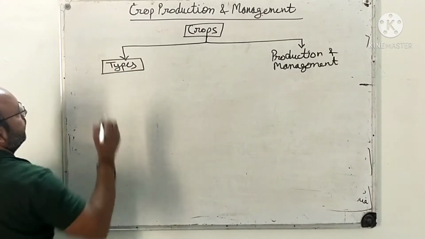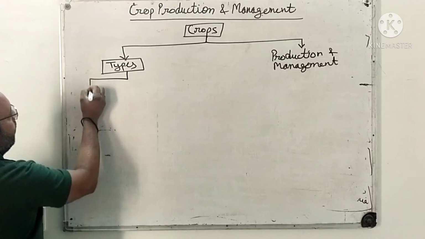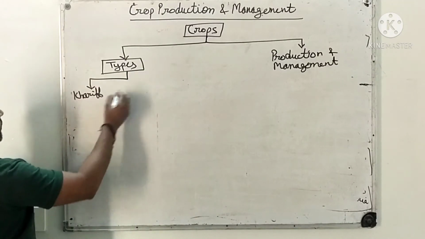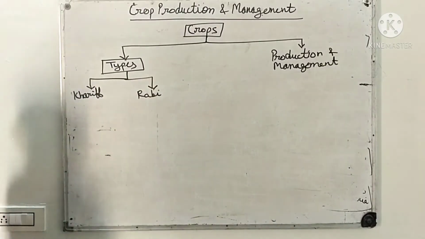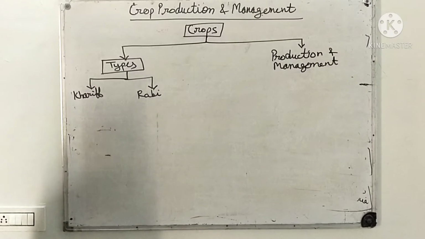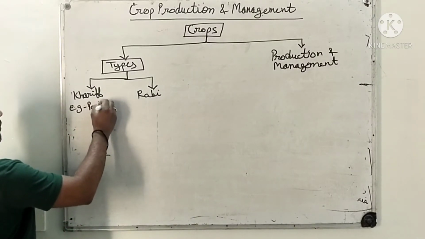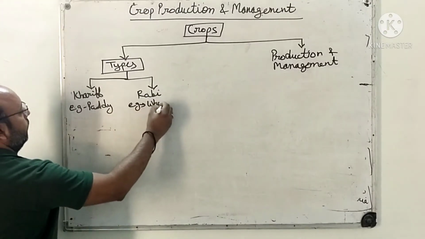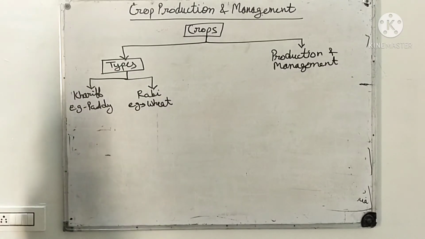Now if I first go for the types. Types we discussed two. One is Kharif crop, another is Rabi. Kharif, the crops which are grown in the rainy season, right? Example is paddy. And in winter season, that is wheat. So these two crops we have studied in this.